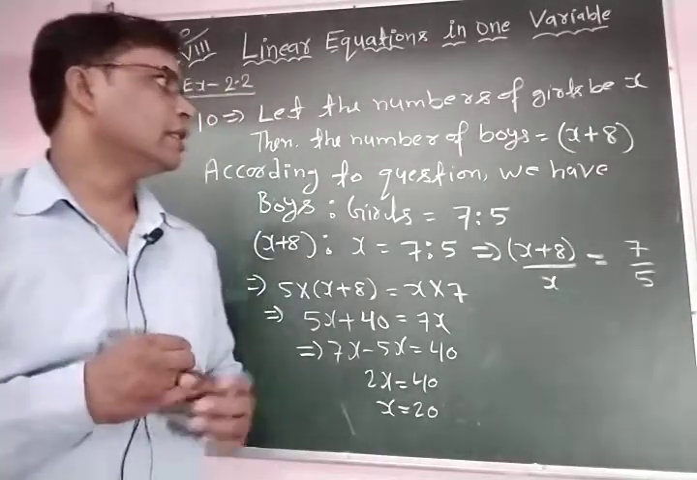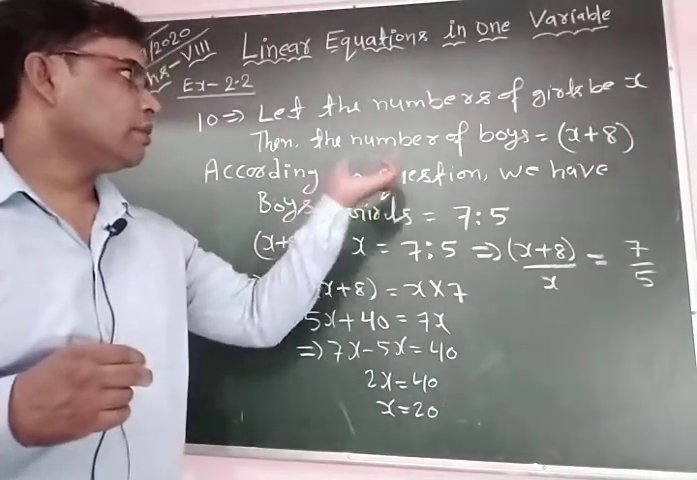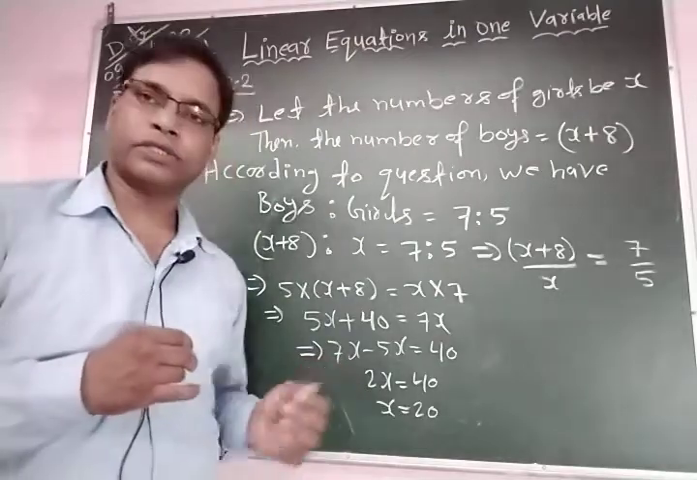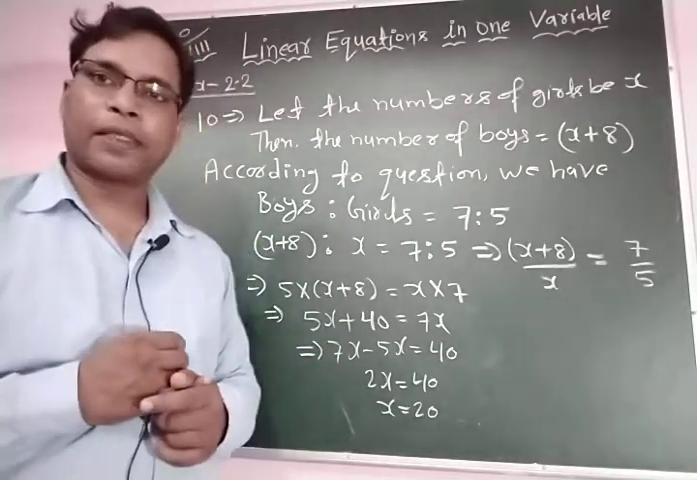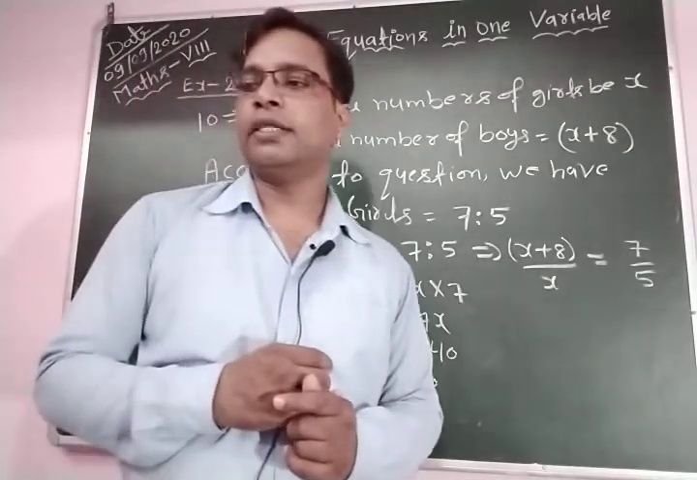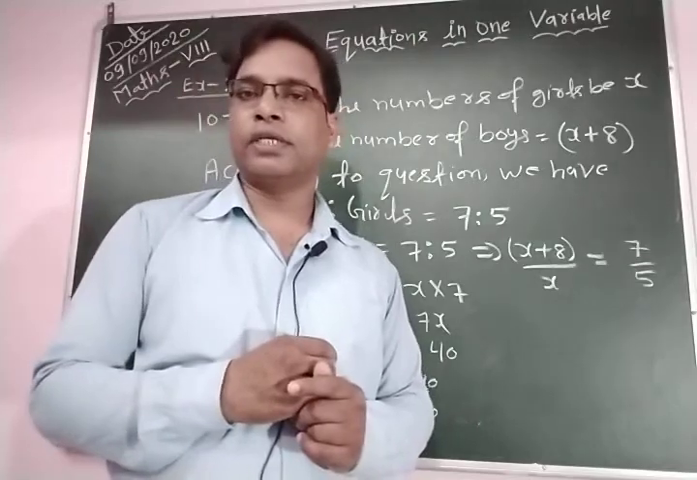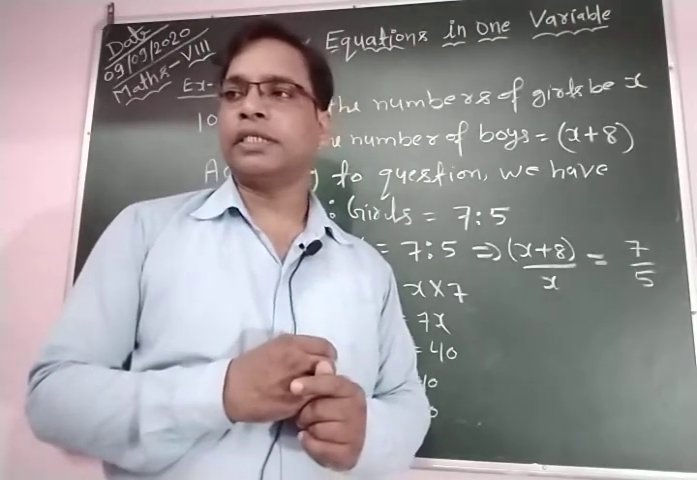X is the number of girls, and what is the number of boys? The number of boys is x plus 8. This is equal to 20 plus 8, 28. So we need to find here the total strength of the classroom, total class strength.